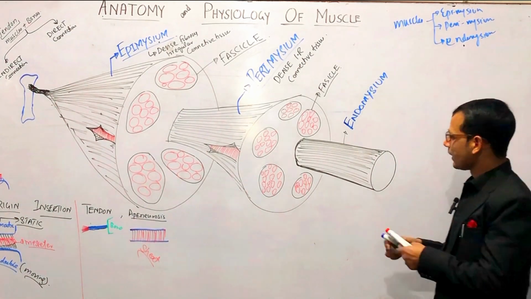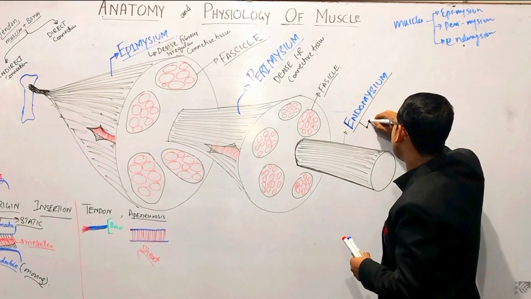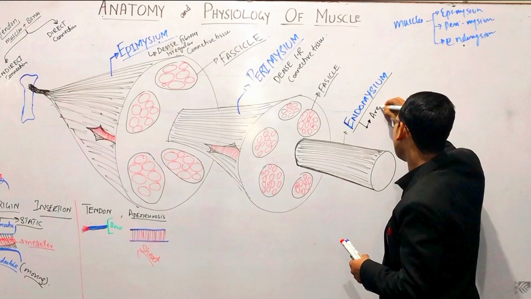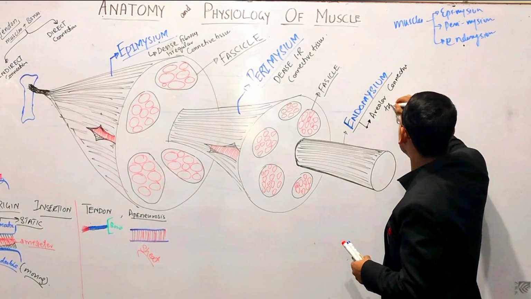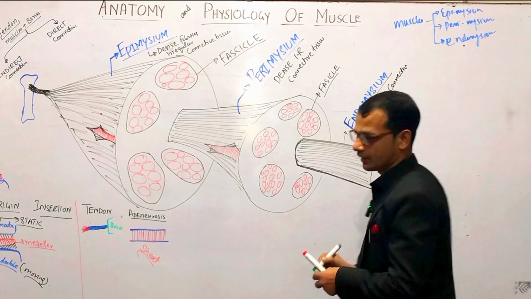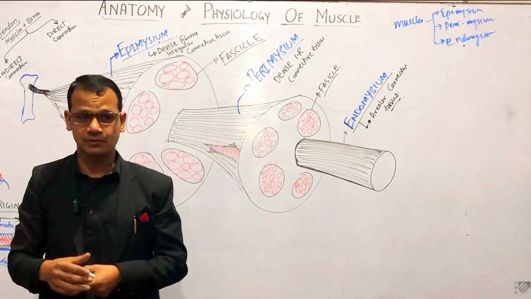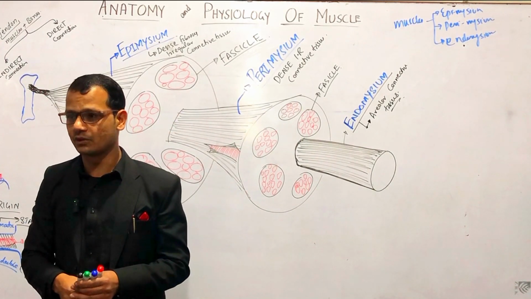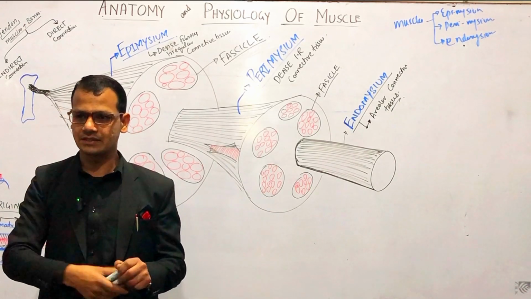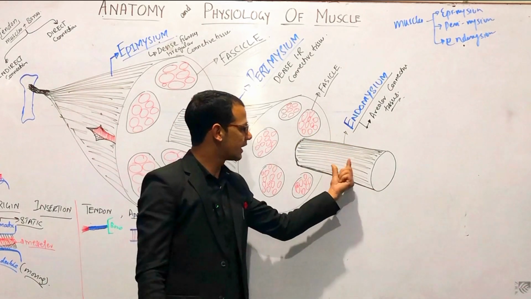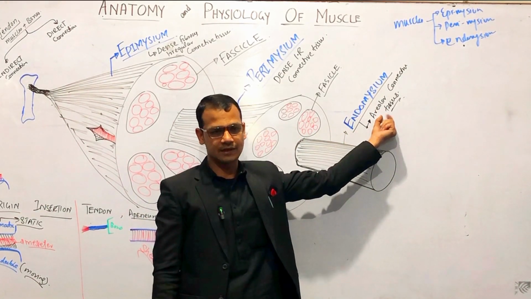This connective tissue is areolar connective tissue. We will discuss the types of tissues in detail, right? Because in your second chapter, cytology, a portion on tissues is also present. So we will discuss tissues in detail, but this endomysium is composed of areolar connective tissue, right?